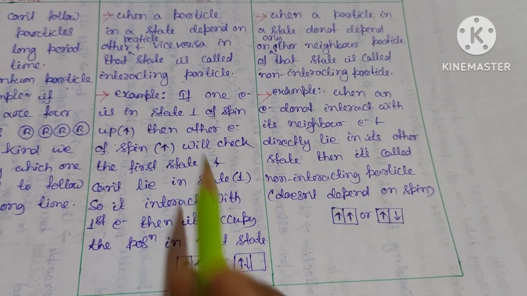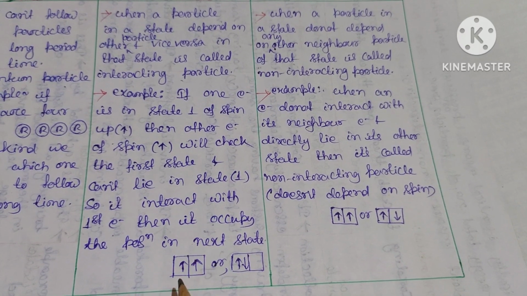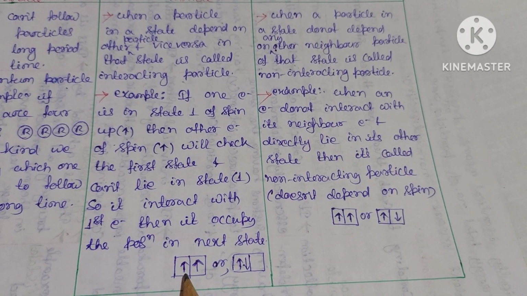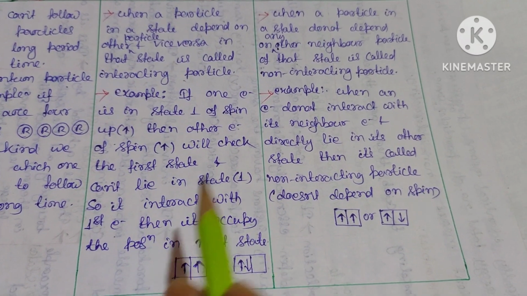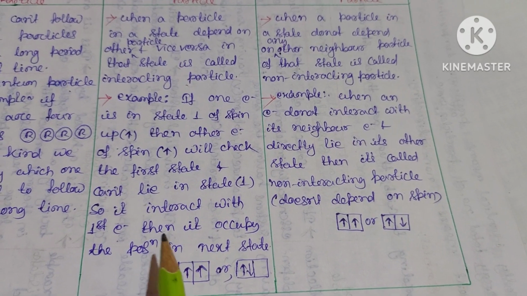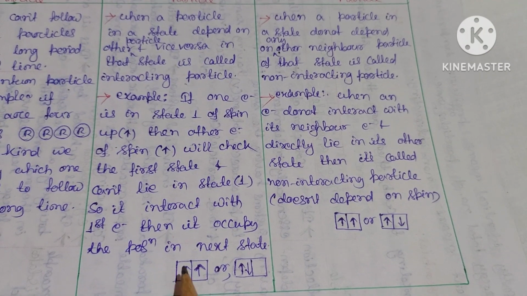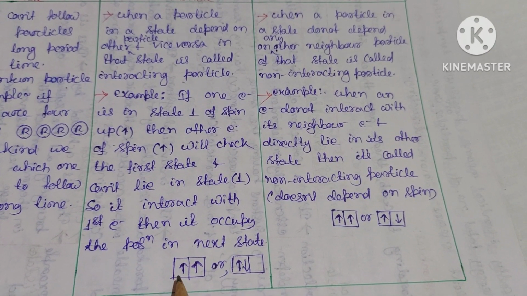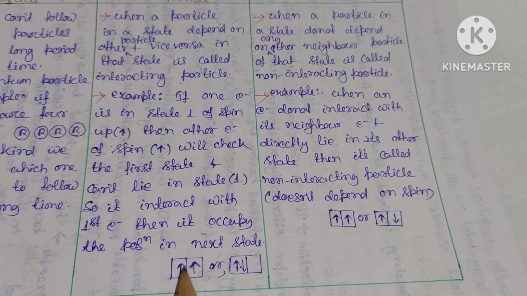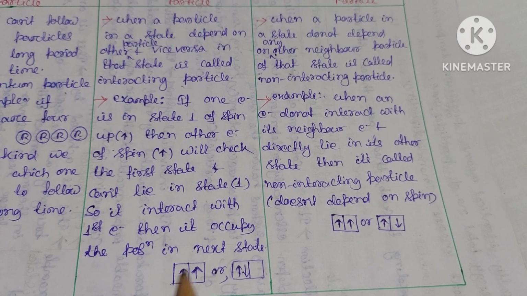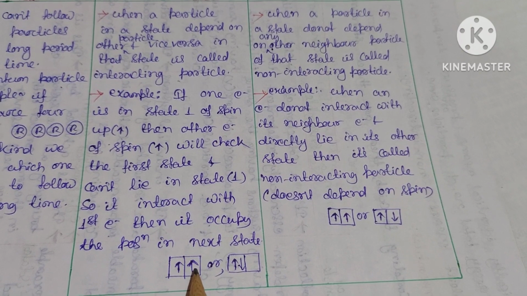First of all, let us see. Suppose there are two states. In state 1, if one electron comes, then it will lie in the first state. Then if a second electron comes having the same spin as the first, it will first try to check whether it can lie in that state or not. If they are of opposite spin, then they will lie in the first state. If they have the same spin, then it will lie in the second state. Clear?